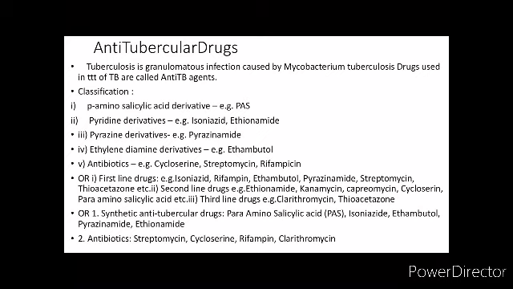Then another classification is synthetic antitubercular drugs. So we have PAS, isoniazid, ethambutol, pyrazinamide, ethionamide, and in antibiotics we have streptomycin, cycloserine, rifampin and clarithromycin.